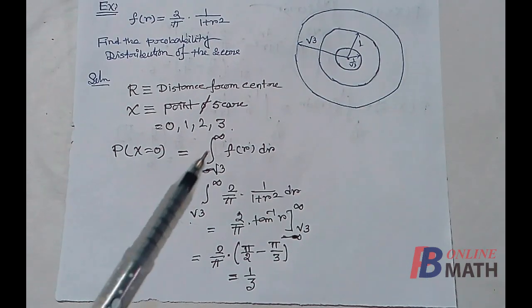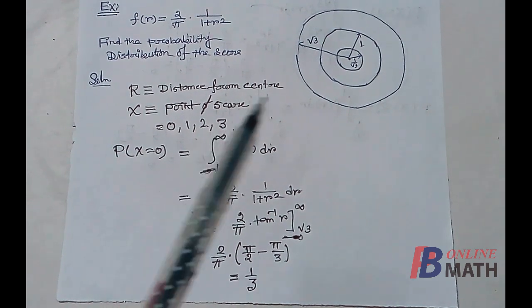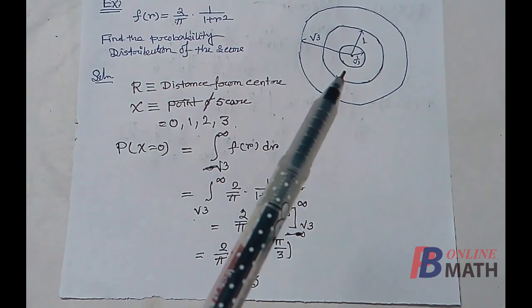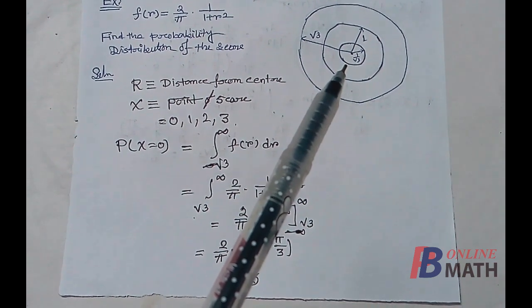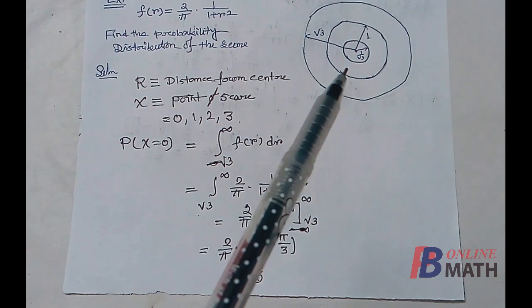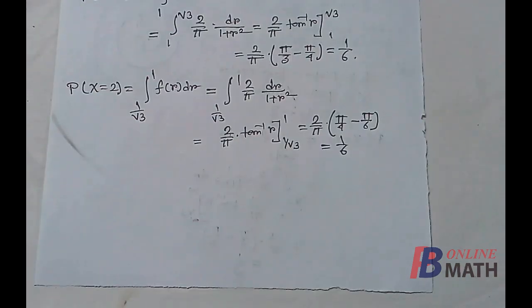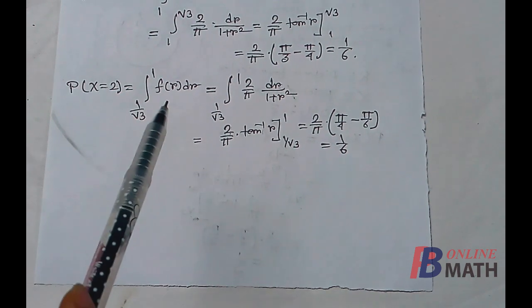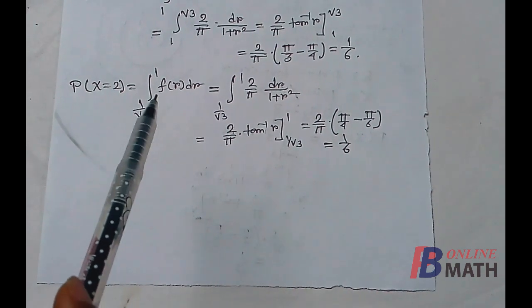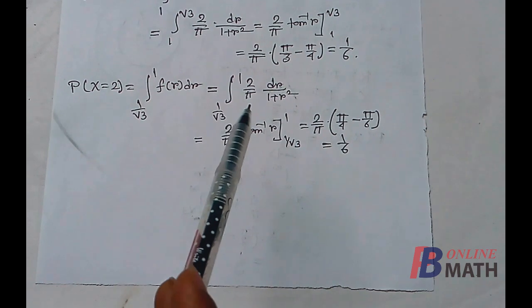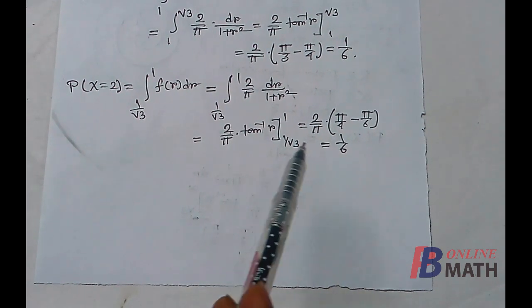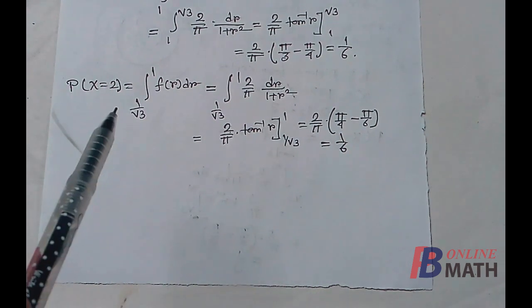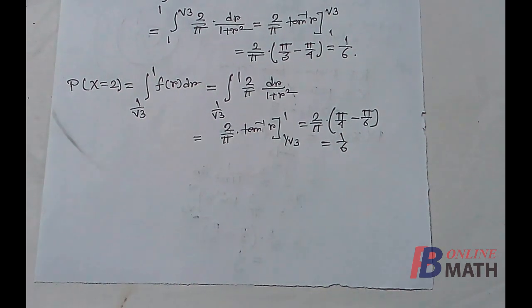Next score is 2. We get 2 points if the shot falls within these two circles. That means the distance from the center should be greater than 1 by root 3 and less than 1. So the probability of X equal to 2 is the integration of fR from 1 by root 3 to 1. Replacing the value of fR, and after the integration replacing the limits, we have a very simple calculation, that is 1 by 6. So the probability of the event X equal to 2 is 1 by 6.